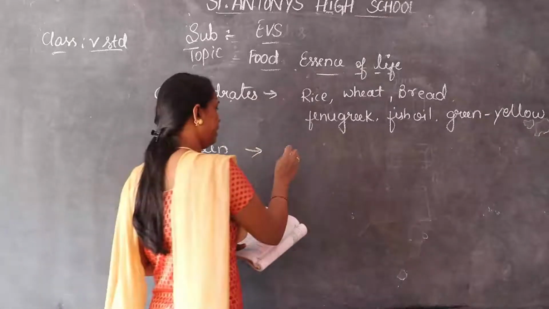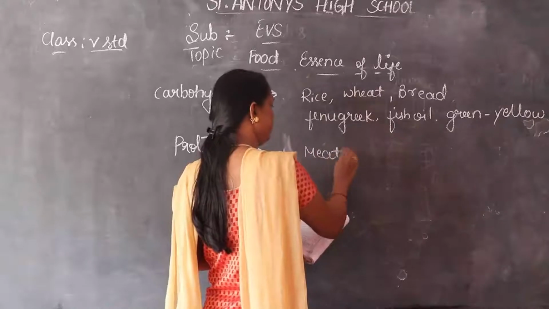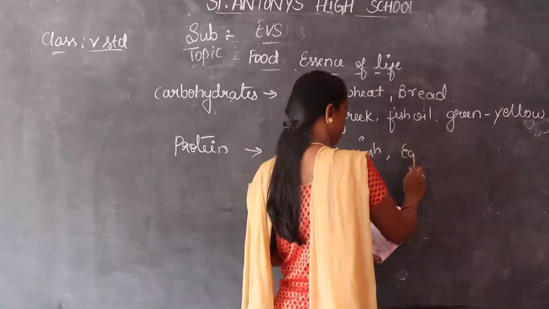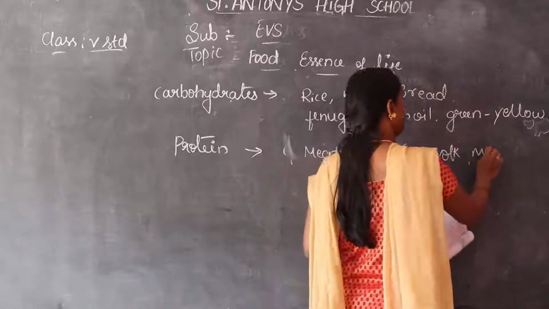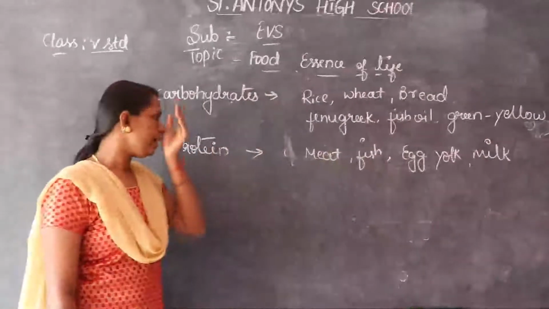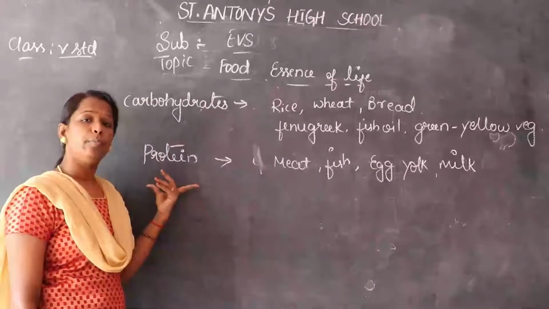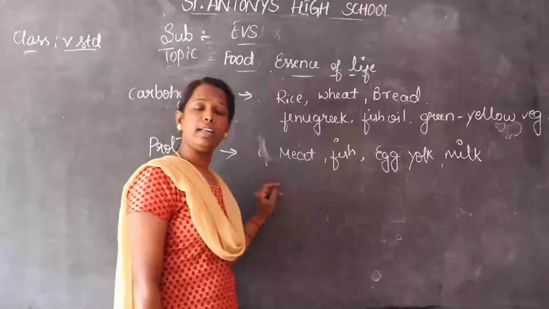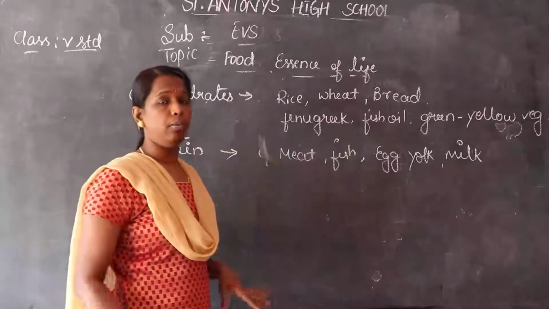Examples for protein are meat, fish, egg yolk, milk, etc. So when we take these and others, these foods give proteins. Protein also synthesizes the body. When compared to the carbohydrates, it also gives energy and also it synthesizes in the body.